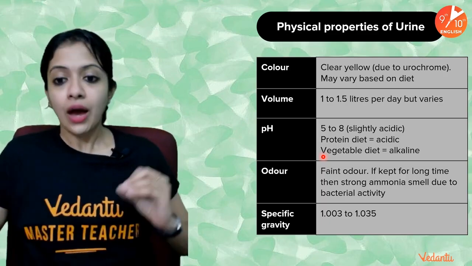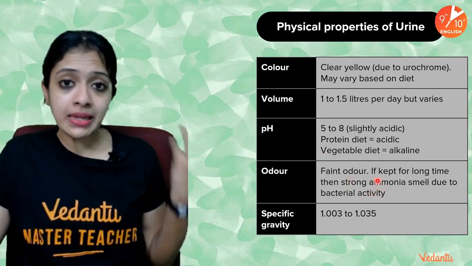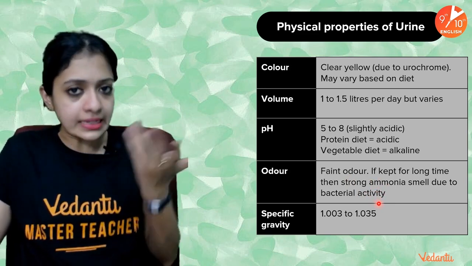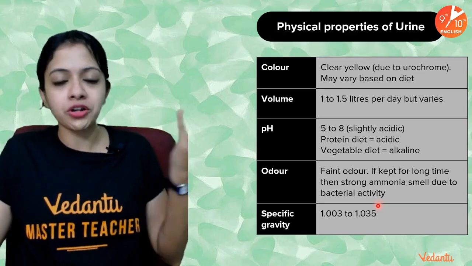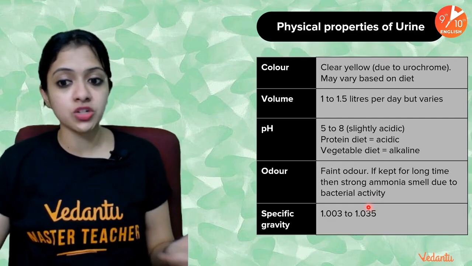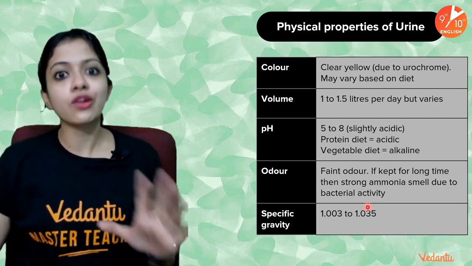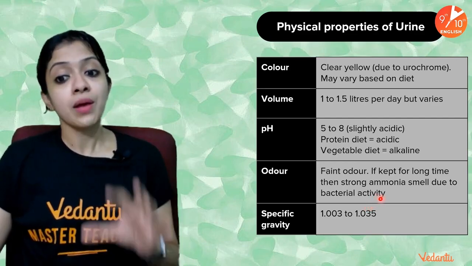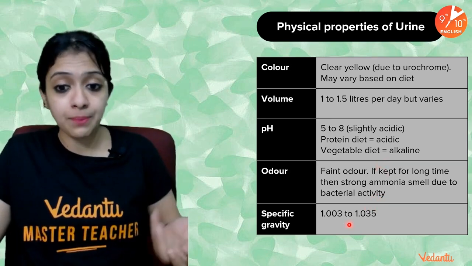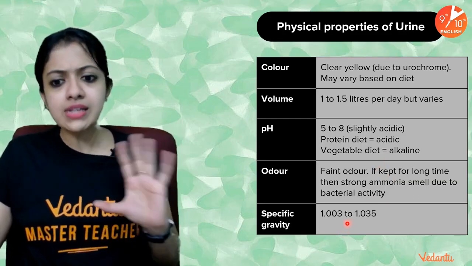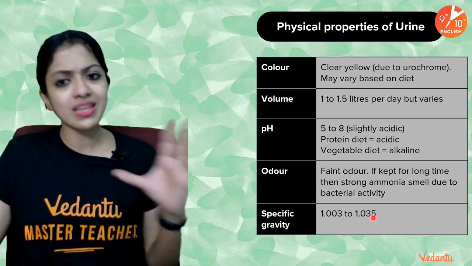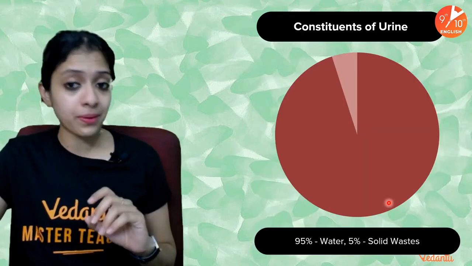This is why many times you must have observed that in public toilets, if many people just leave it without pouring water and cleaning the place, or without flushing, especially in many remote parts of the country, we come across such places. That is because of bacterial activity that the strong ammonia smell eventually develops. And specific gravity is said to be around 1.003 to 1.035. So these are the most important physical properties of urine.